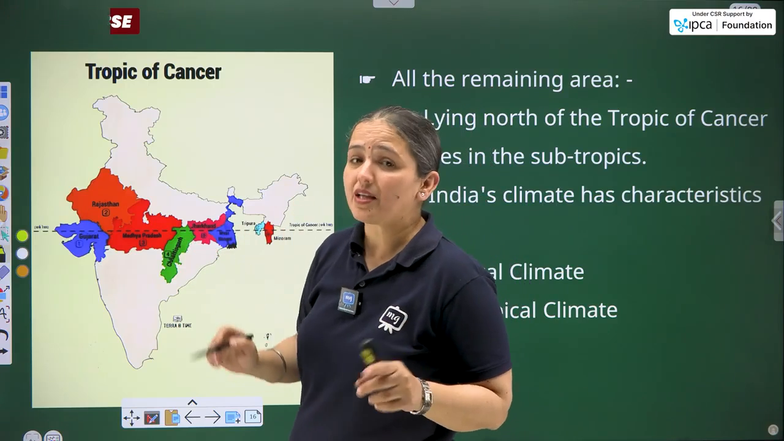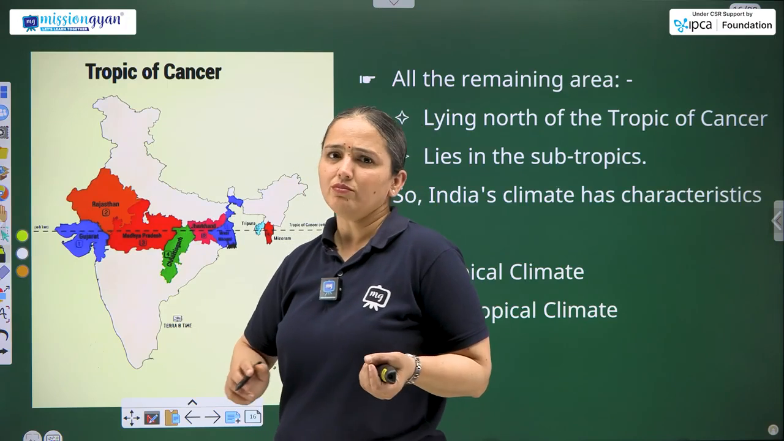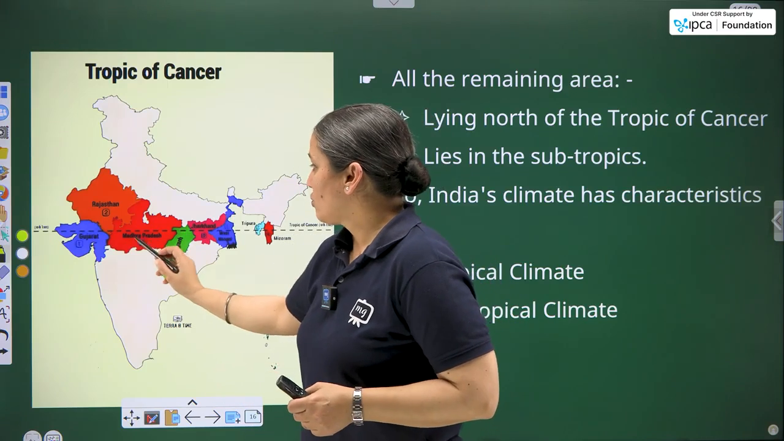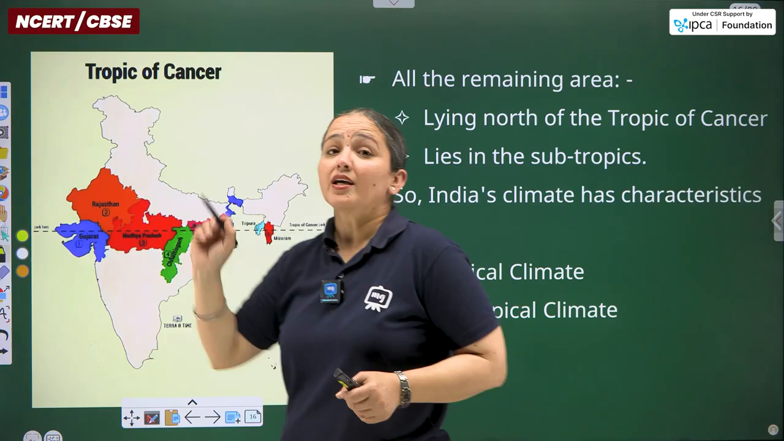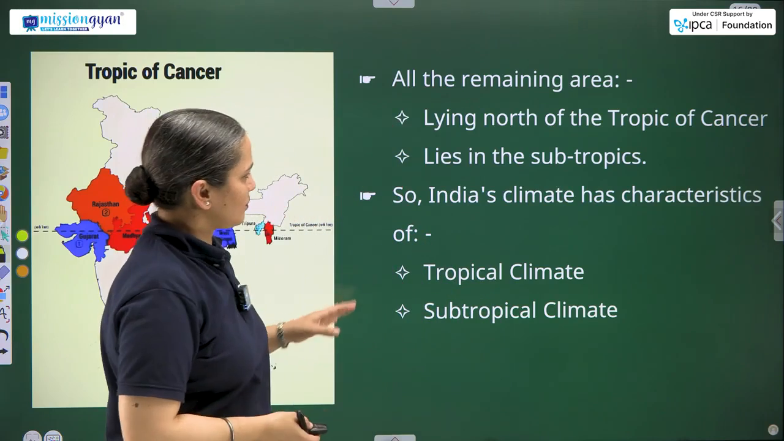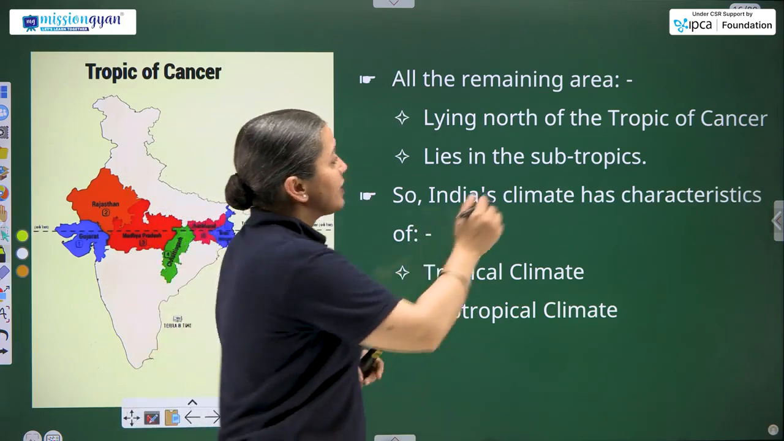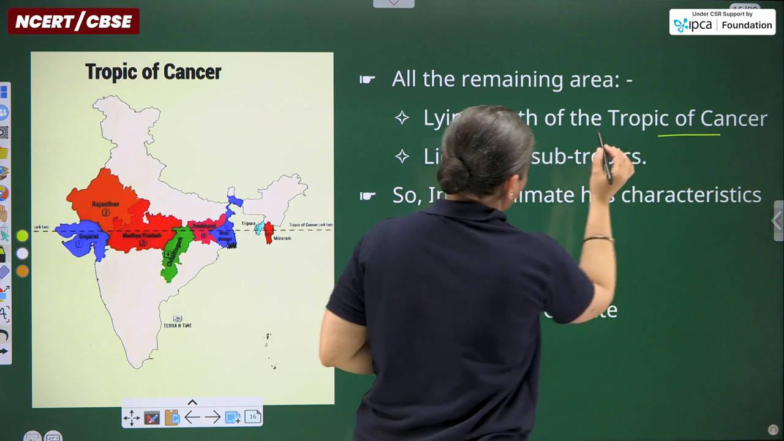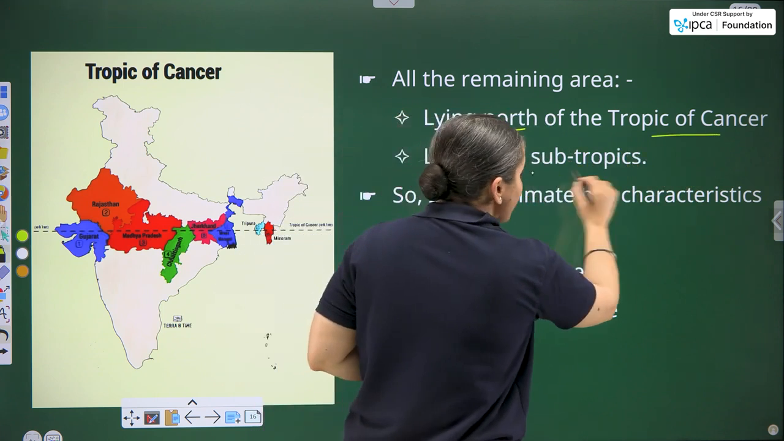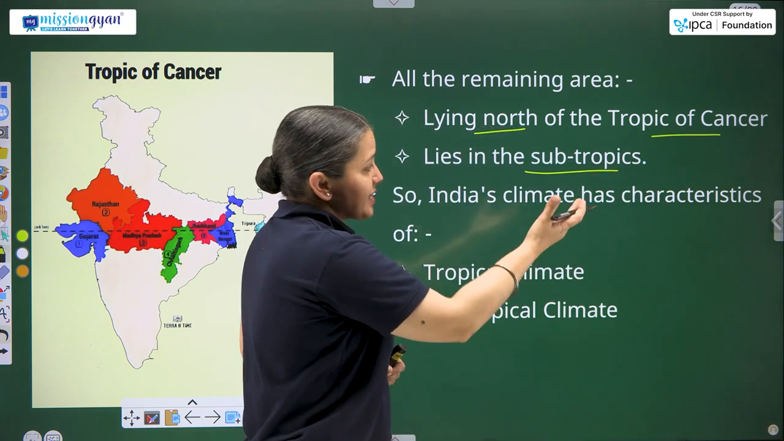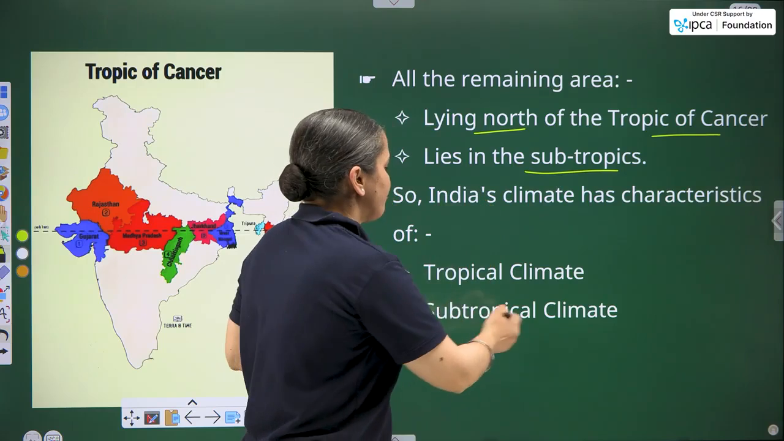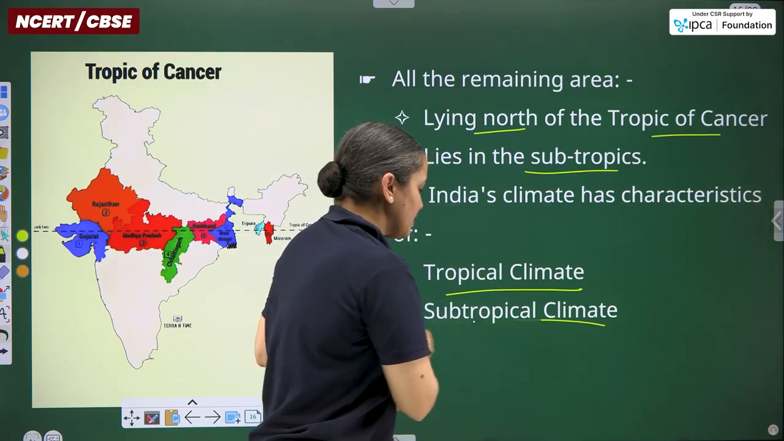So altogether, how many states? It's a GK question also, so it's good to learn. 1, 2, 3, 4, 5, 6, 7. 7 states are there. Then all the remaining area lying north of the Tropic of Cancer lies in the subtropical area. So India's climate has characteristics of tropical climate and subtropical climate.